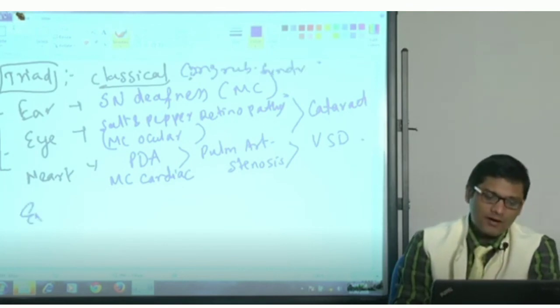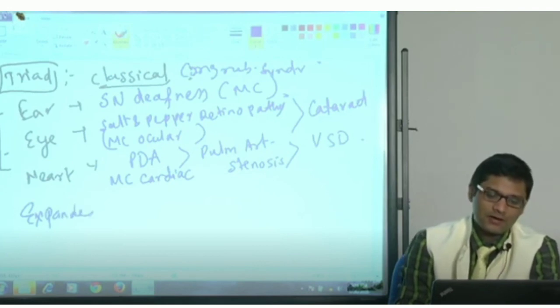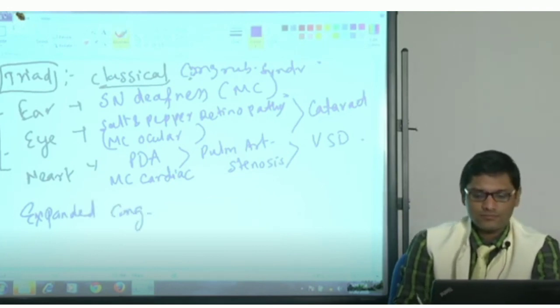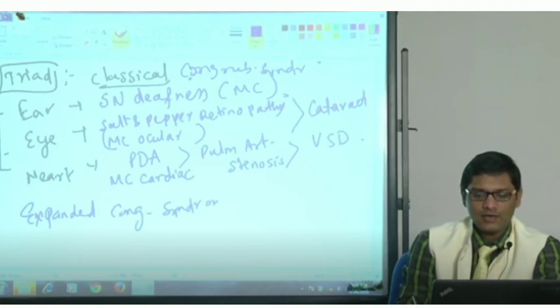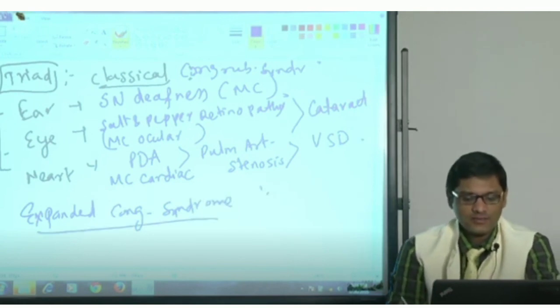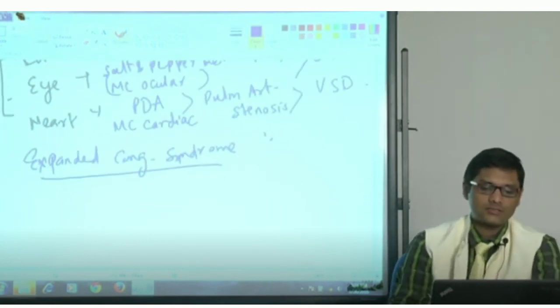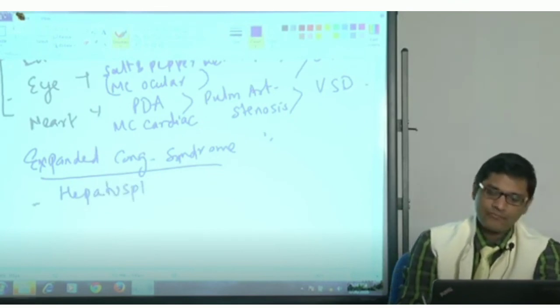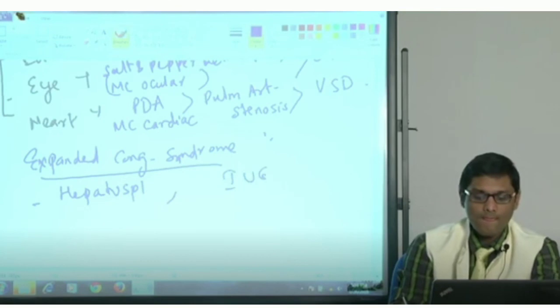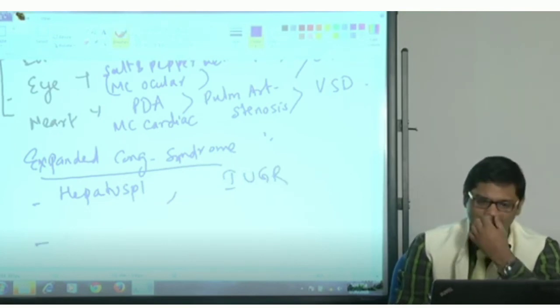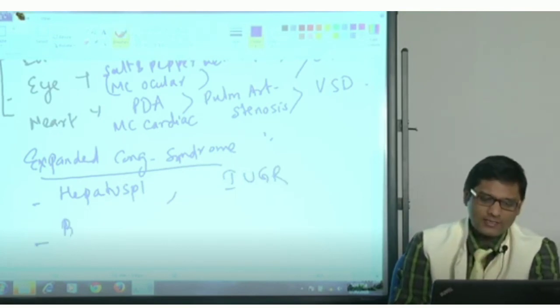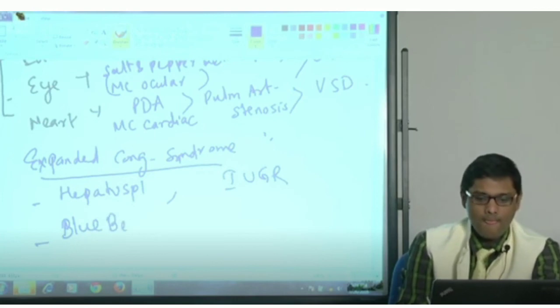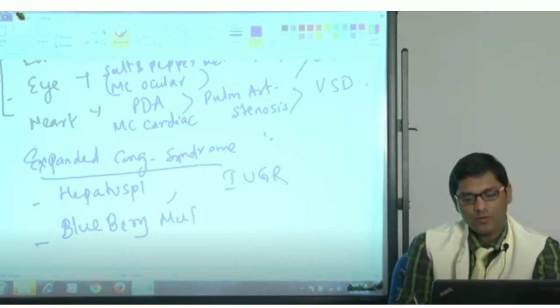There is expanded congenital rubella syndrome. In addition to the classical features, there are additional features such as hepatosplenomegaly, IUGR, and a typical finding called blueberry muffin syndrome.